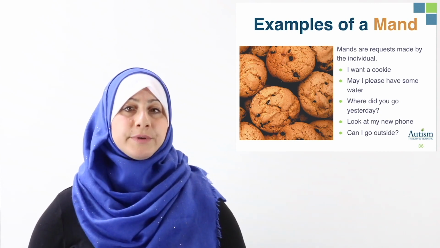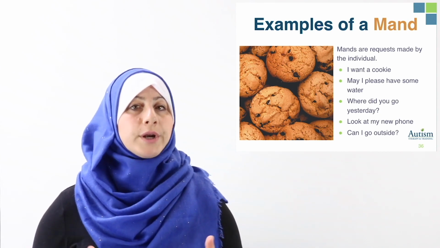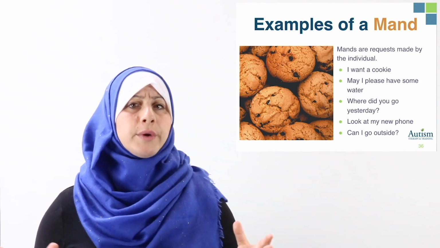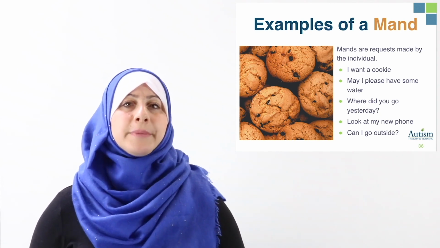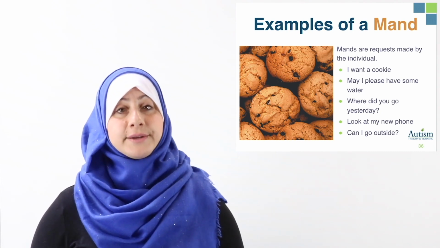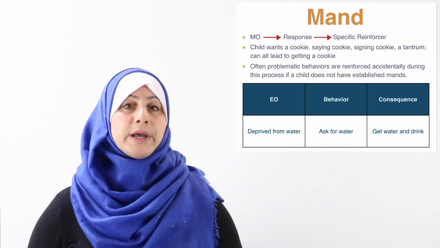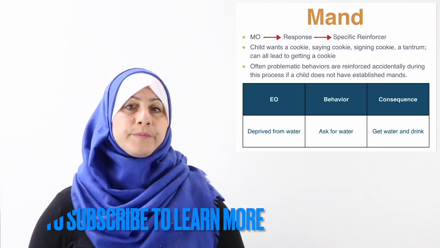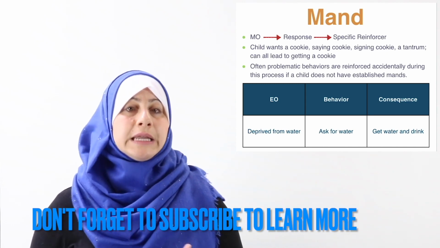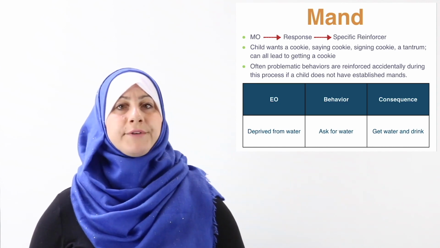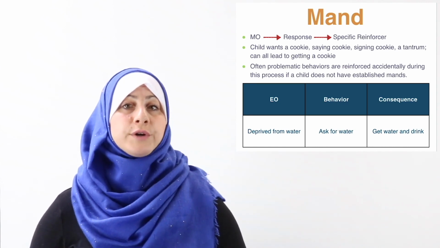Here are some examples of mands. I want a cookie. May I please have some water? Where did you go yesterday? Look at my new phone. Can I go outside? In order for the learner to make the request, there must be an MO. If there is an EO, the need for the item, this will lead to a specific response or behavior which is followed by the reinforcer.